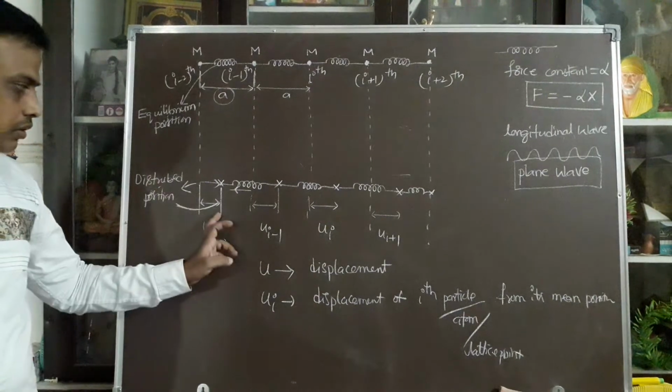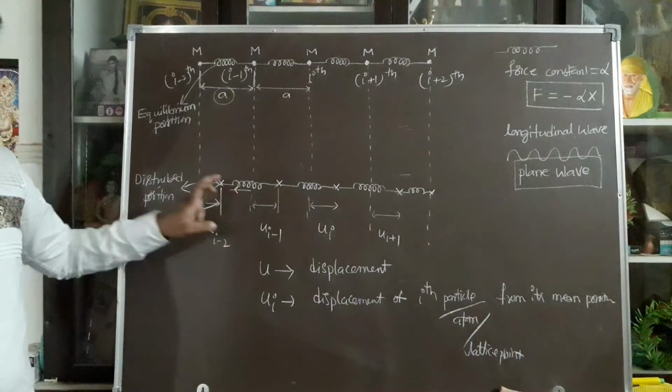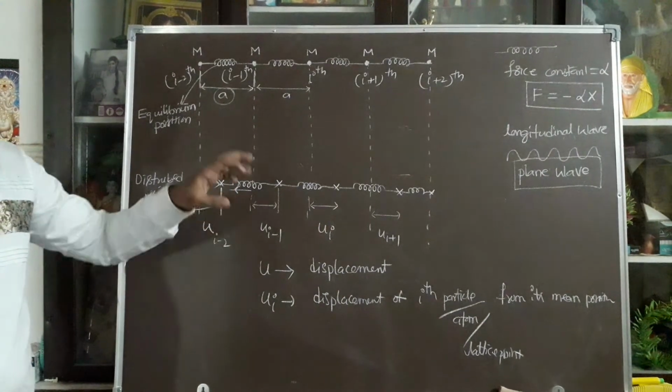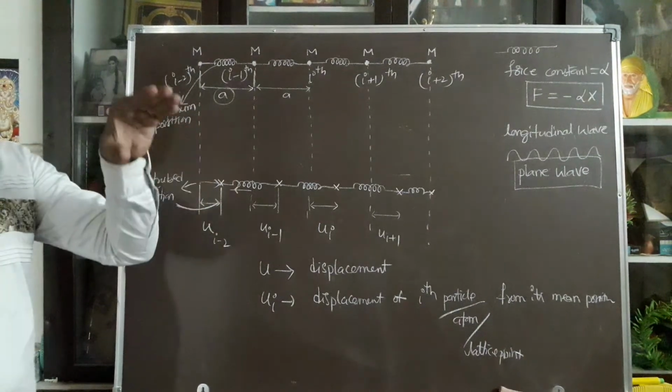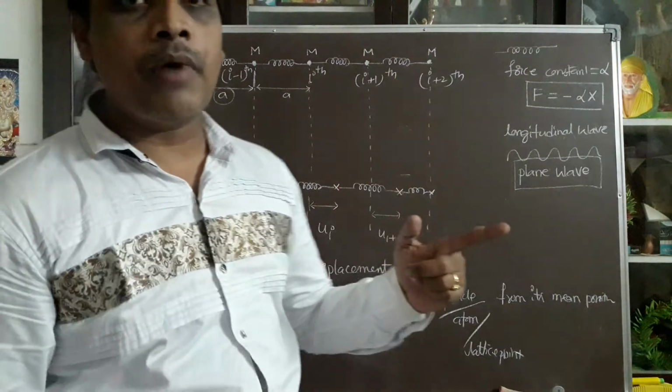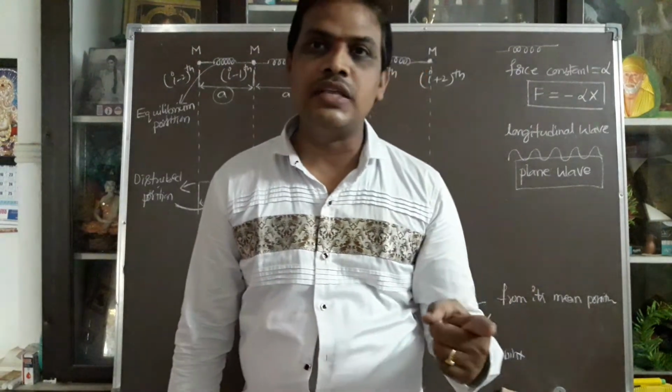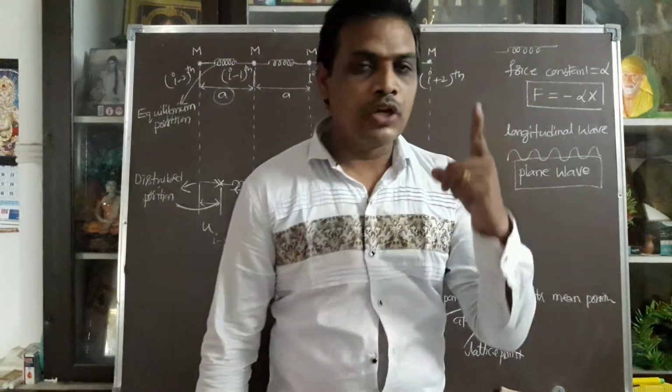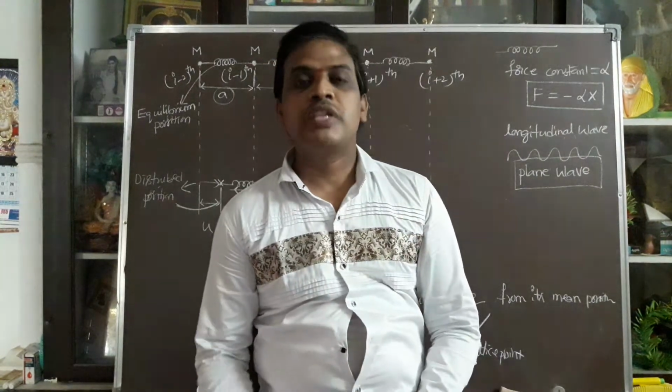According to the oscillation, in this monoatomic lattice, they can store the energy. That stored energy must be in the form of potential energy in the springs.